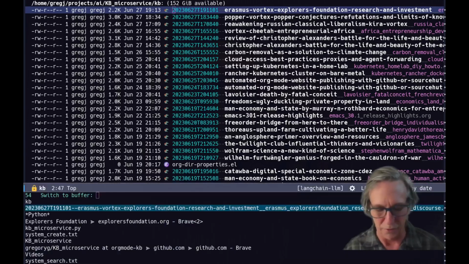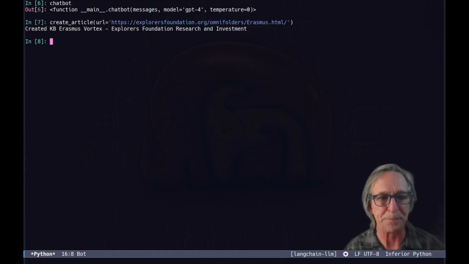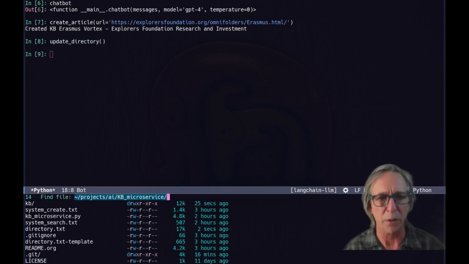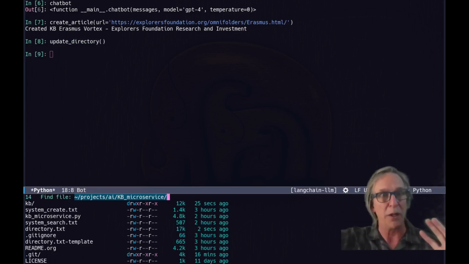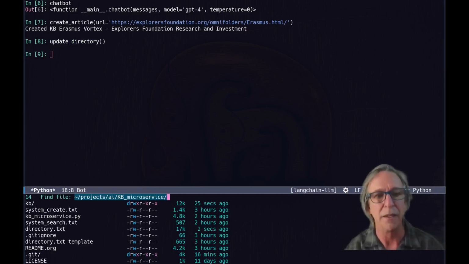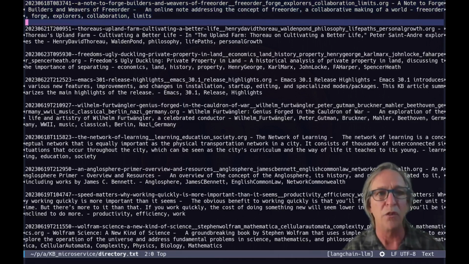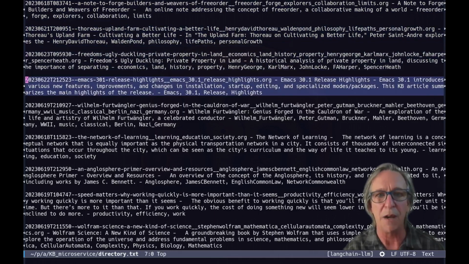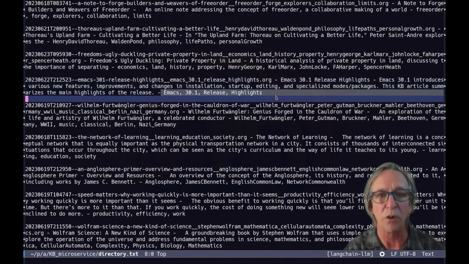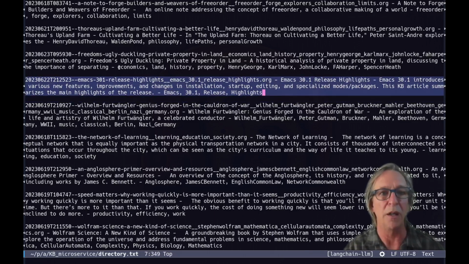Now, there's another function that we will use called update directory. And all that does is it runs very quickly. It looks through the file names, since the file names themselves have so much metadata in them, and it builds something called directory.txt, which is a list of all the files in that directory with their file name, their title, their description, so that short description, and then the keywords or file tags that were included in that.